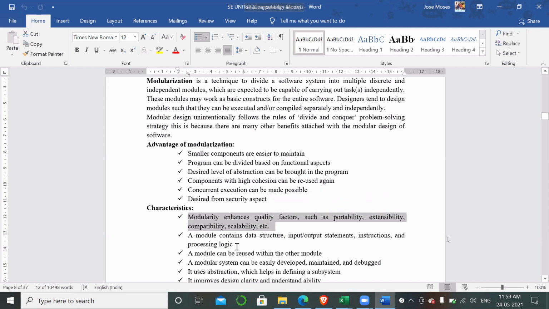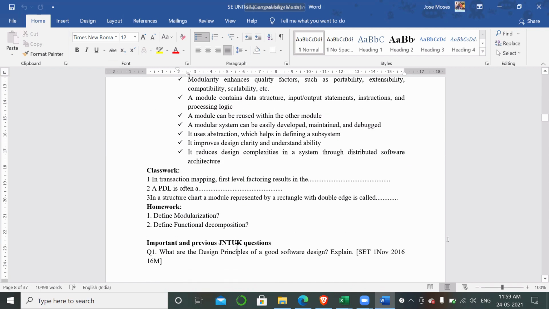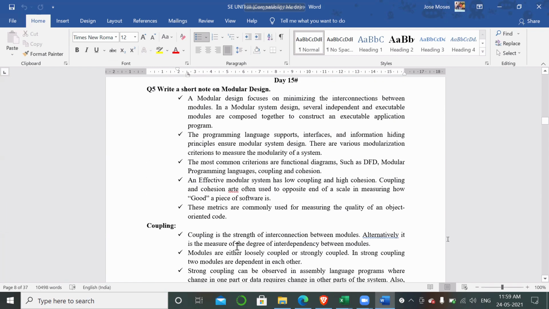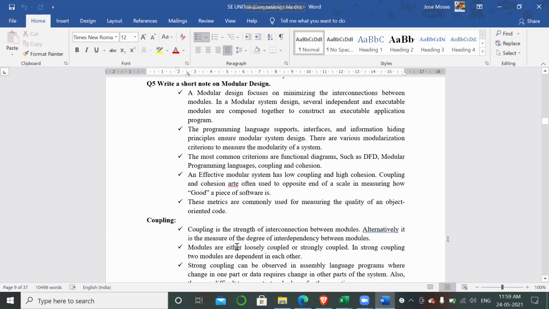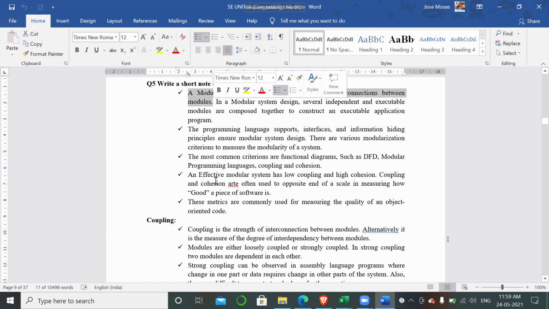Now let us see what is meant by modular design, or modularity. Modular design is going to minimize the interconnection between the modules. All of you remember it. This is very important. What is the main role of modular design? It is going to focus on minimizing the interconnections between the modules. Why do we have any interconnection between the modules?